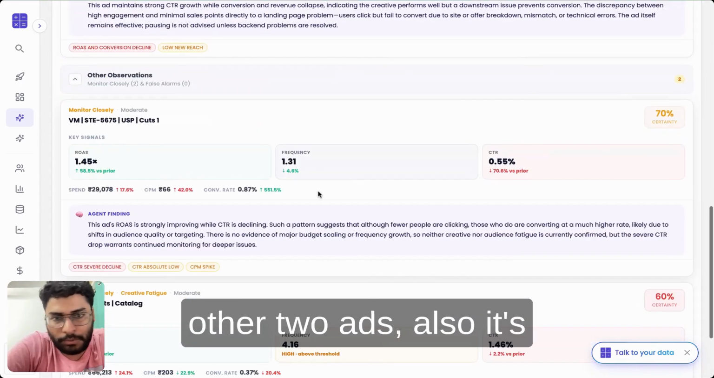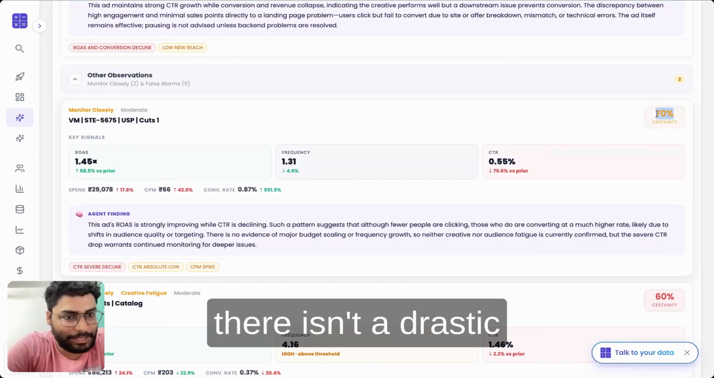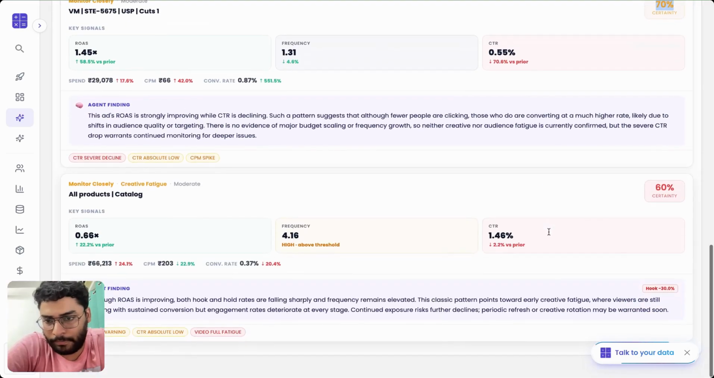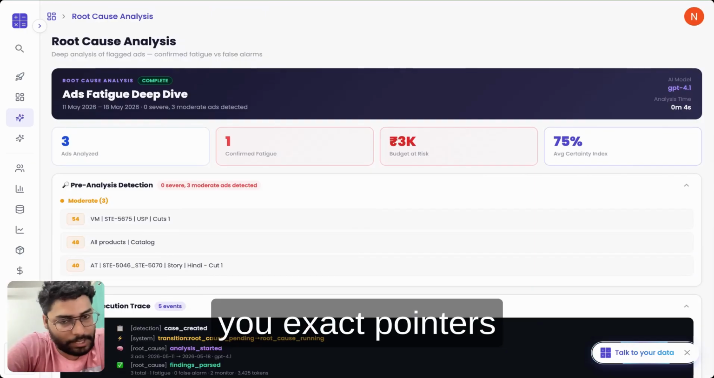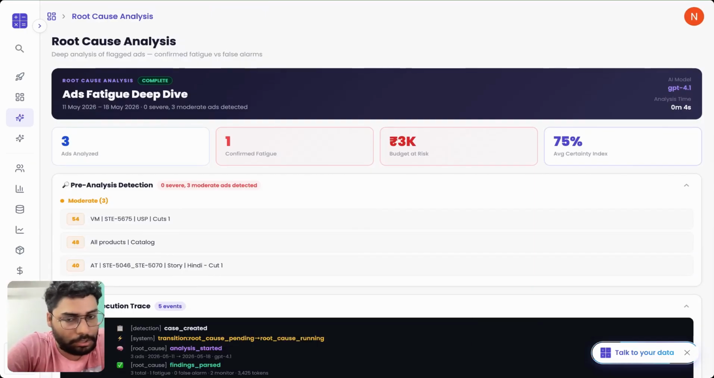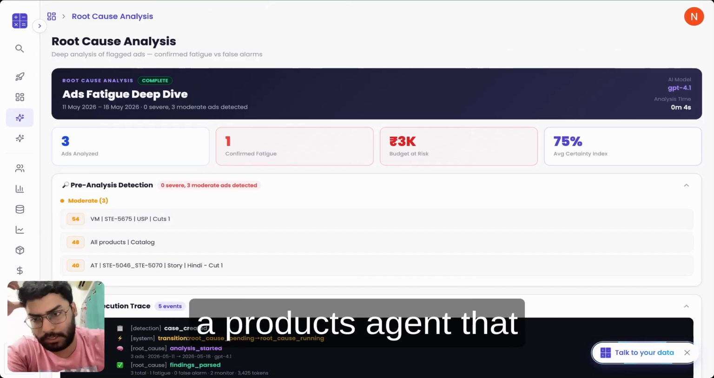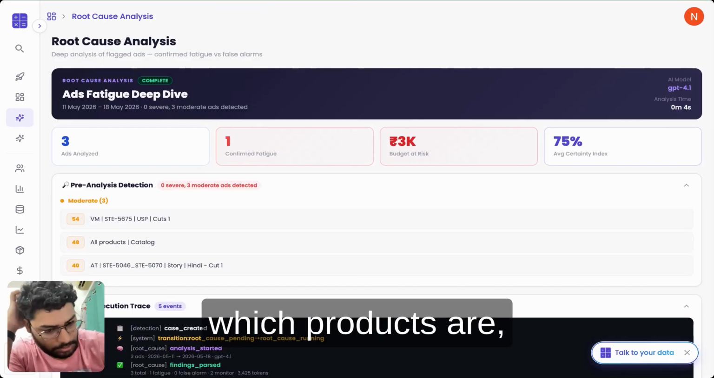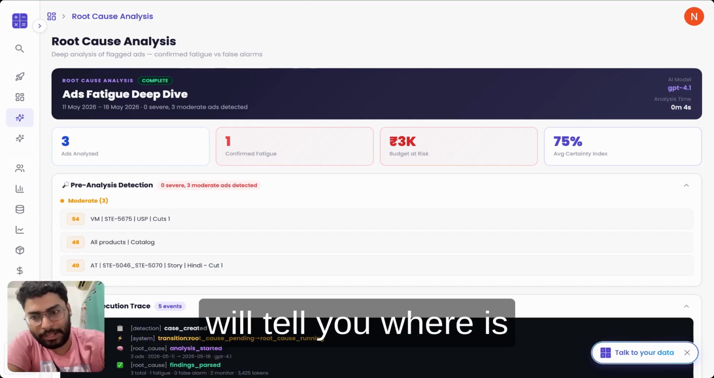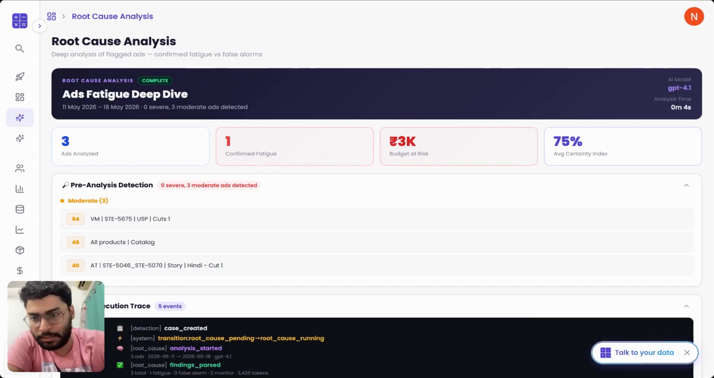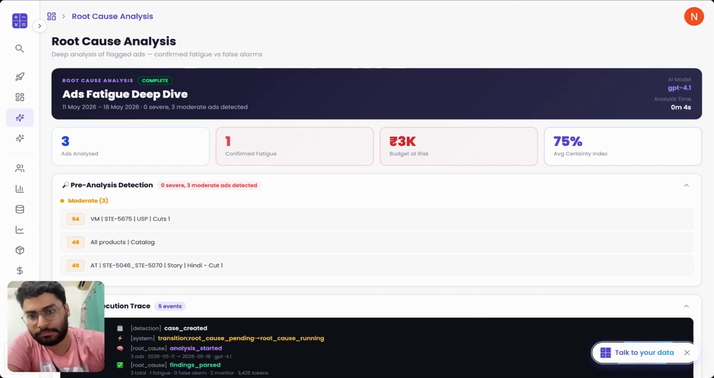And similarly, for the other two ads also, it's come to the conclusion that while there's some early signs of fatigue, there isn't a drastic need to change anything right now. So combined together, both these agents give you exact pointers on what to do with your different ads. We are always running more agents, so pretty soon we'll have a products agent that will actively tell you which products are working well for you, and a revenue agent that will tell you where your revenue margin is bleeding out and what steps you can take to actively plug it.